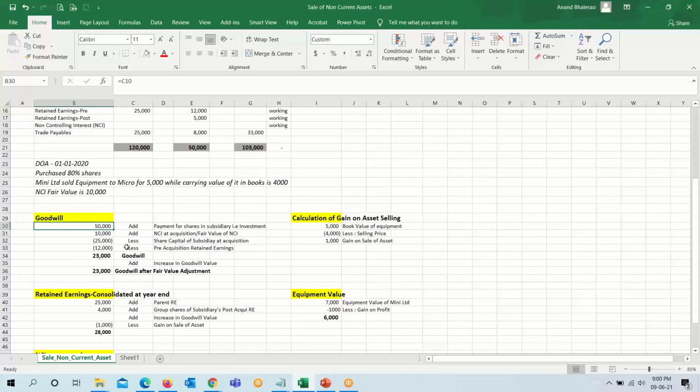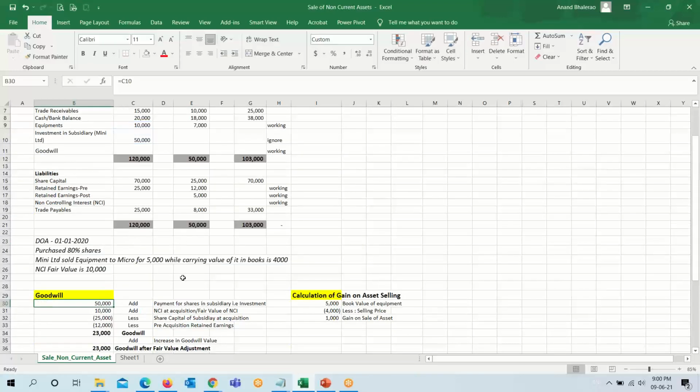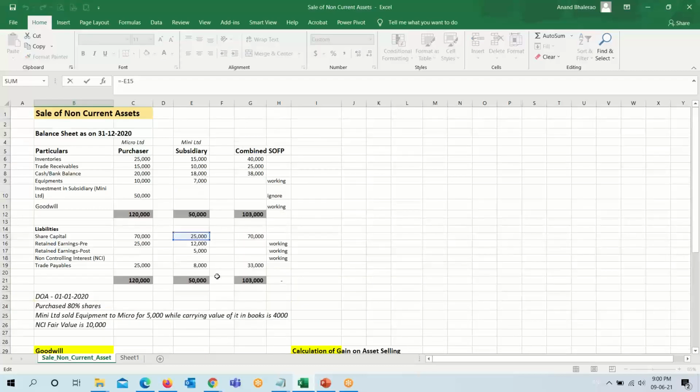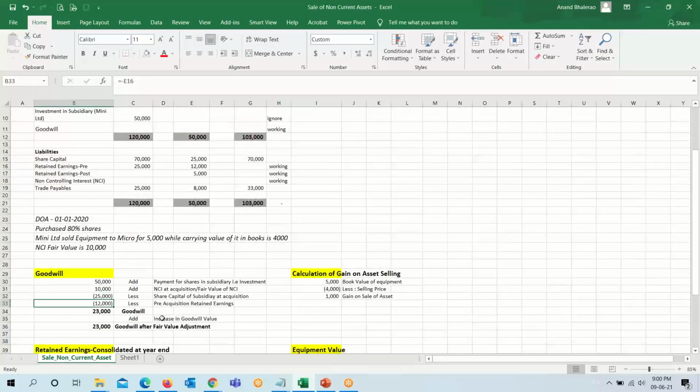So calculation of goodwill. What is the payment amount? Investment amount is 50,000. Now, non-controlling interest at acquisition, which is given here, we have written 10,000. Less share capital of Mini Limited, that is the subsidiary, 25,000. Less pre-acquisition retained earning, which is prior to acquisition, 12,000.